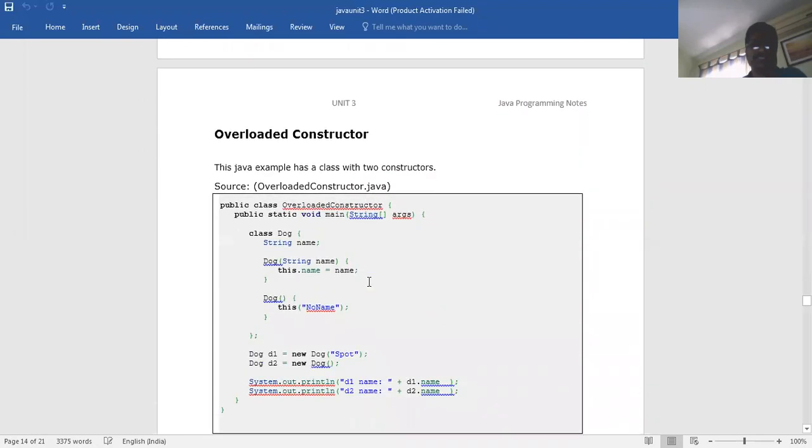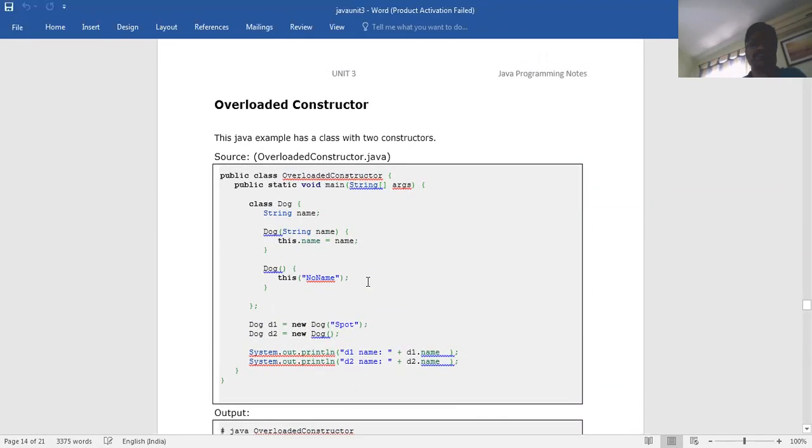Now overloaded constructors. I will take this one, then I will stop. How will constructors be overloaded? Public class overloaded constructor. Public static void main, string argument. We have taken class Dog with string name. The constructor is Dog(string name), this dot name is equal to name. Another constructor is without parameters, which is nothing but "no name". So here we have taken two constructors. One is with parameter, another is without parameter.